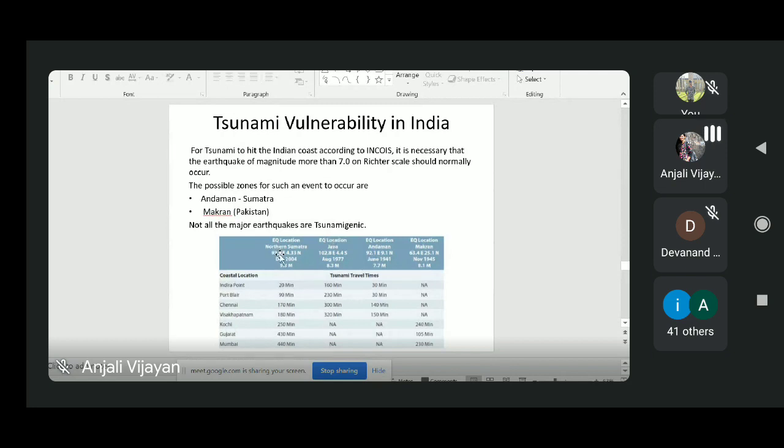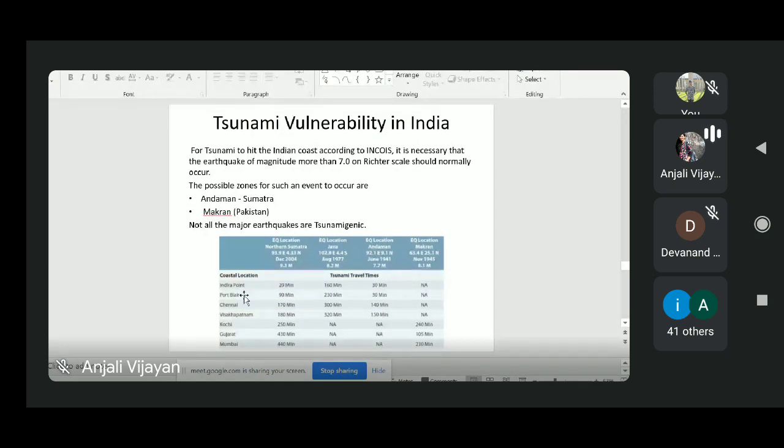This is the earthquake which happened in northern Sumatra in December 2004. This is the earthquake that happened in Java in 1977. And this is data from the Andaman earthquake which happened in June 1941. And this is the earthquake location of the earthquake that happened in the Makran area in 1945.